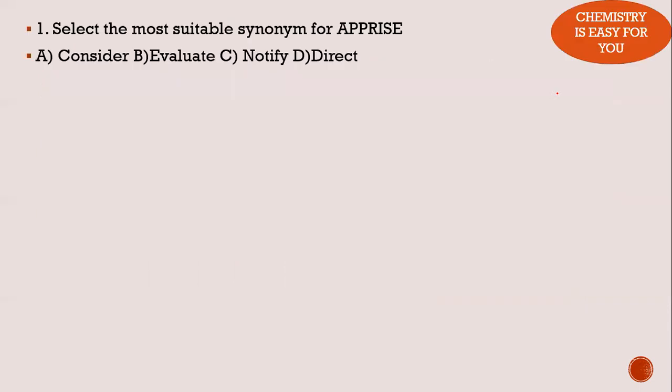So the first question is, select the most suitable synonym for apprise. What is a synonym? A synonym is a word which has the same meaning as the given word. So we need a word that has a similar meaning as apprise.